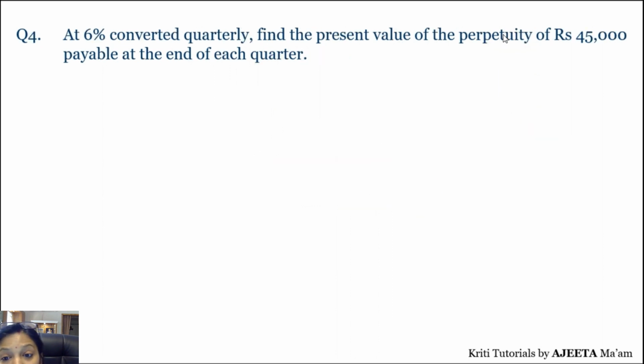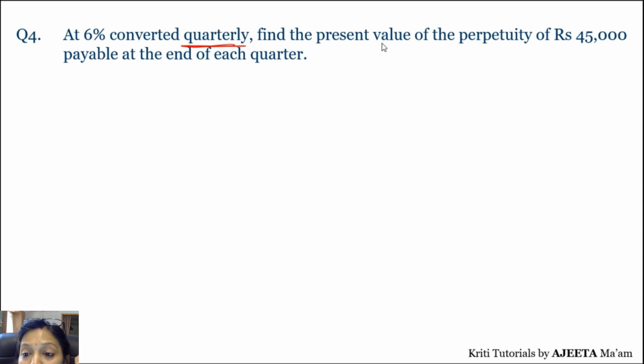Now here, that's again an important question, और इसको जरा ध्यान से पढ़िएगा, ठीक है? At 6% converted quarterly. This is not annually, this is quarterly. So quarterly, it means that you are going to do it in a quarter. Quarter में आपको interest मिल रहा है, right? So find the present value of perpetuity of ₹45,000 payable at the end of each quarter. आपको जो amount मिलेगा वो भी कब कब मिलेगा? At the end of each quarter. Correct? आप कितना pay कर रहे हो? 45,000 at the end of each quarter. और आपका interest भी quarterly लगेगा, ठीक है?